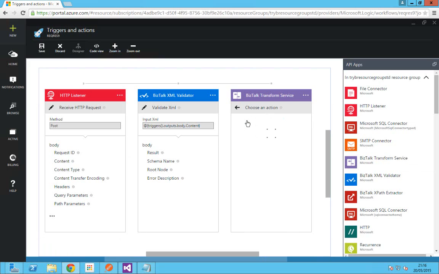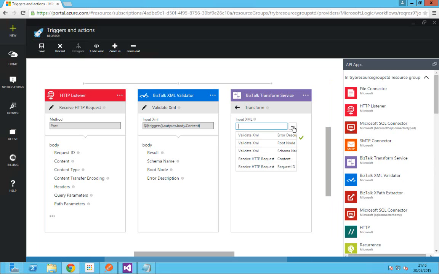Click the transform button. As you can see here, the input XML, I'm going to provide the input XML for the transformation service. Click on this button. Now, as you can see, there are more options listed than what we saw in the XML validator, because these two are the values from the first HTTP listener action. The other three are the values from the BizTalk XML validator action.